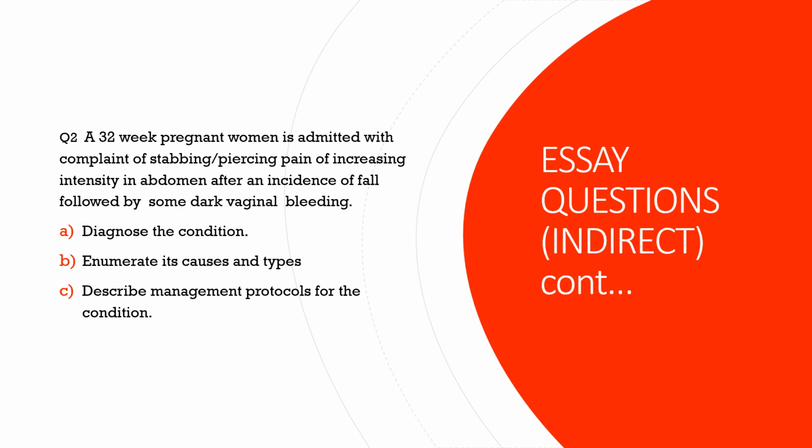So what are the symptoms? There is pain, which suggests it is abruptio placenta. And there is a history of fall, which is again an etiological cause of abruptio placenta. The last one, there is dark vaginal bleeding. In abruptio placenta we always have dark vaginal bleeding. So it's understood that this is a case of abruptio placenta.